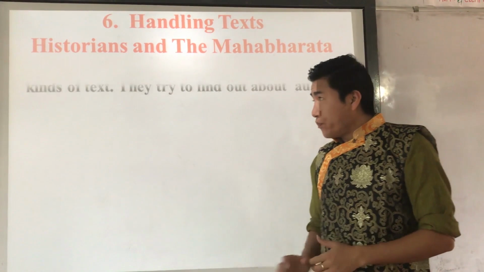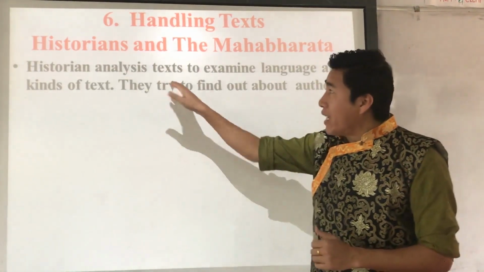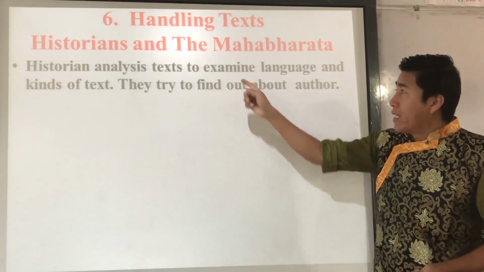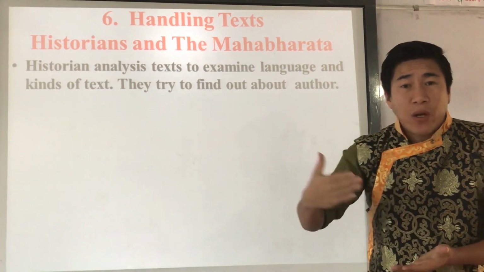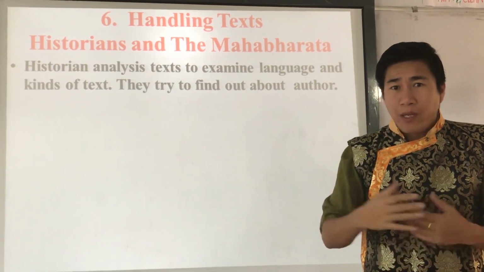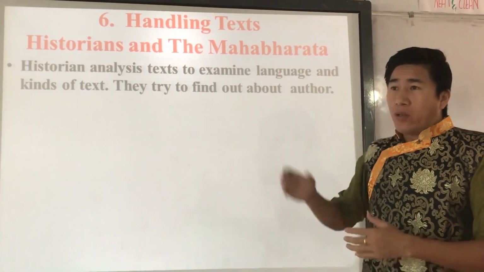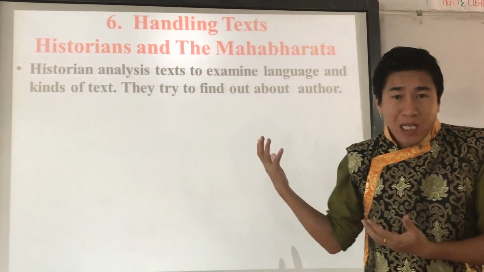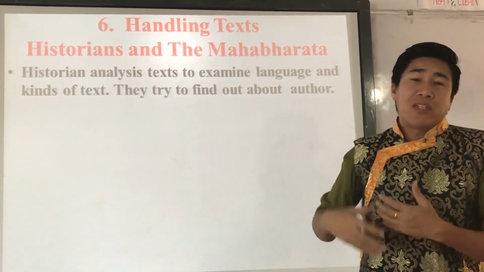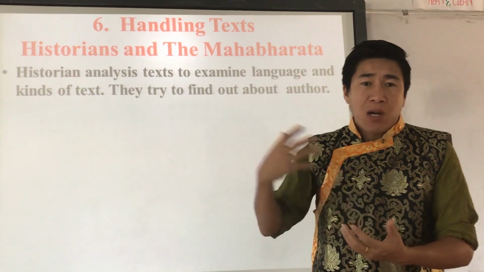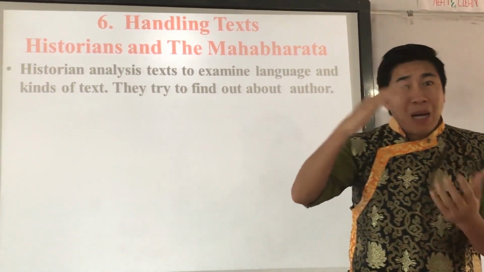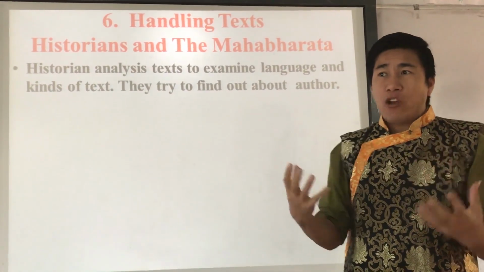So first, when historians analyze the text, they examine the language. In which language was the Mahabharata written? The Mahabharata was written in Sanskrit, right? Not only Sanskrit, later on it was written in different kinds of languages. We have Pali, Prakrit, Tamil, right? And Pali and Prakrit are languages of common people.